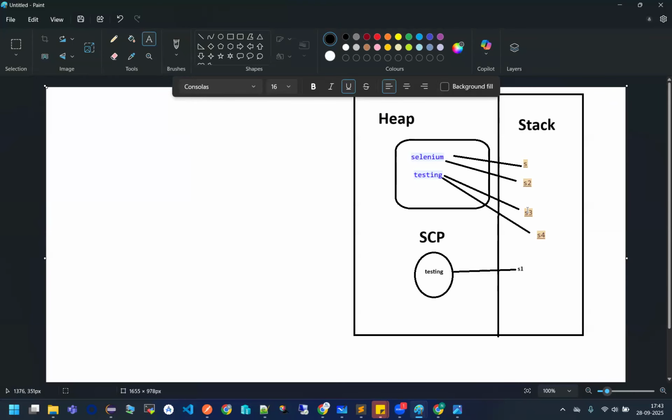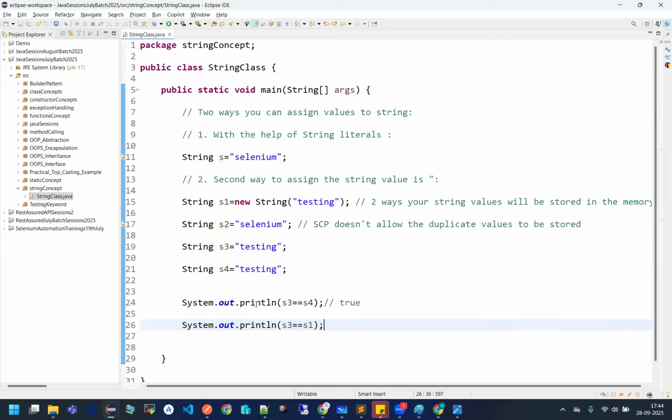Are both memory addresses the same or different? It's entirely different. Why? Because S3 is referring to the value in my SCP, and S1 is referring to an object having a different position or address. That's why S3 == S1 will give me false. Can we see? See this now.